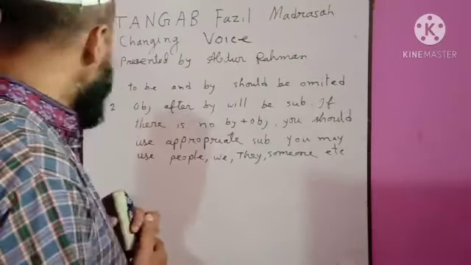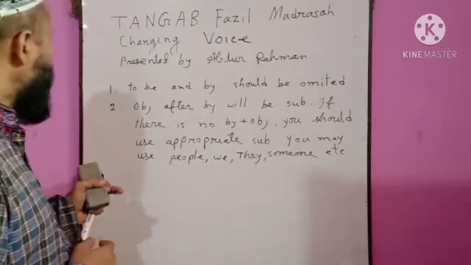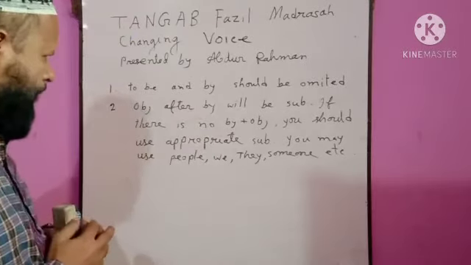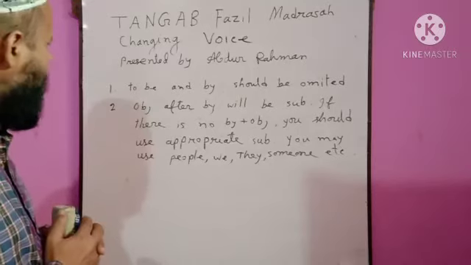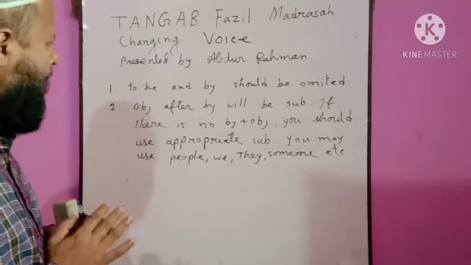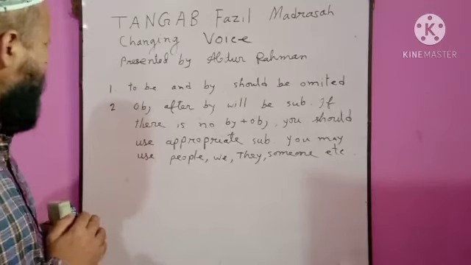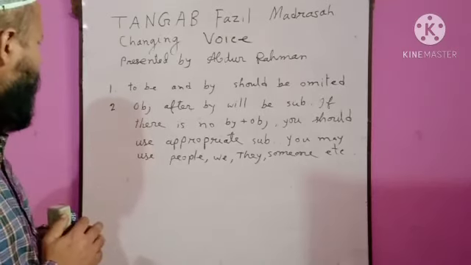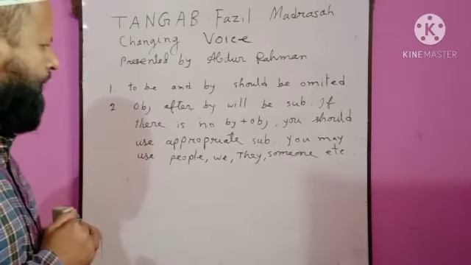Rule number 2, object after by will be subject. If there is no by plus object, you should use an appropriate subject.